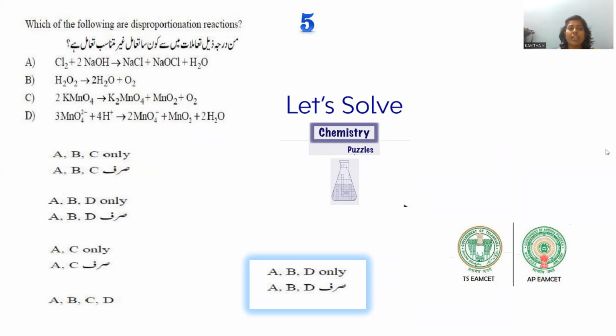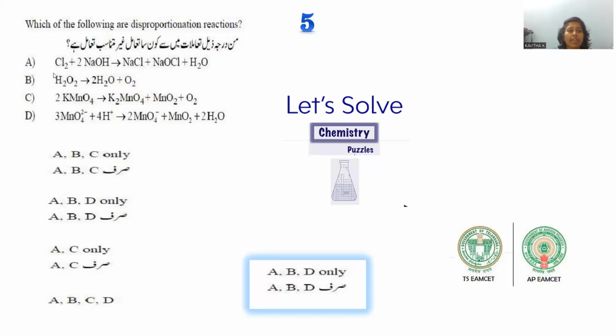For example, if you take chlorine, if it is converted into negative one as well as positive one, so chlorine 0 is converted into negative one in one compound and positive one in another compound. So simultaneous oxidation and reduction is possible for the same compound, that is called disproportionation. In one compound the oxidation state around the central atom will be raised, in another compound the oxidation state around the central atom will be lowered. That combination we have to predict.